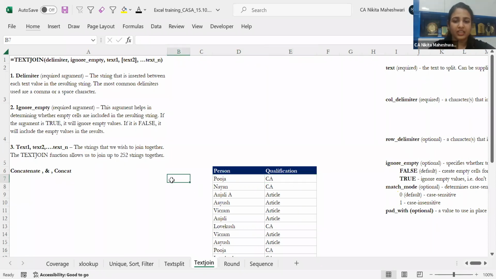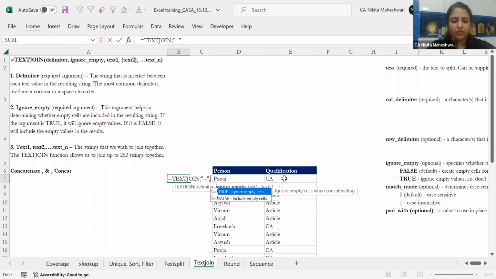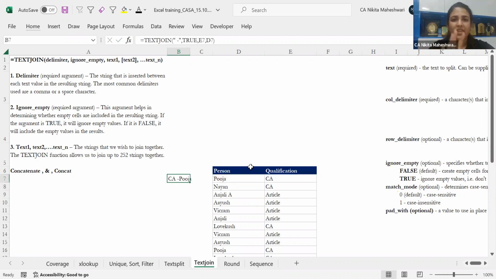So what I can do here is I can put TEXTJOIN, joining text. My delimiter will be space because I just want a space in between. Or let me put a dash in between. My delimiter will be a dash. I want to ignore empty cells. Ideally, it is best if you ignore empty cells. Always make it TRUE. This is my text one. I want CA to be first. I want Pooja to be second. And then this is my text two. So as soon as I did this, I got a TEXTJOIN based on CA-Pooja like that.